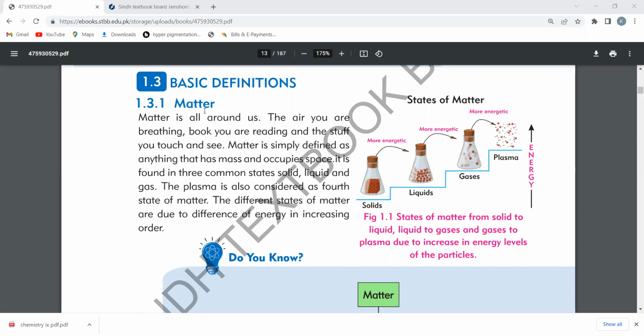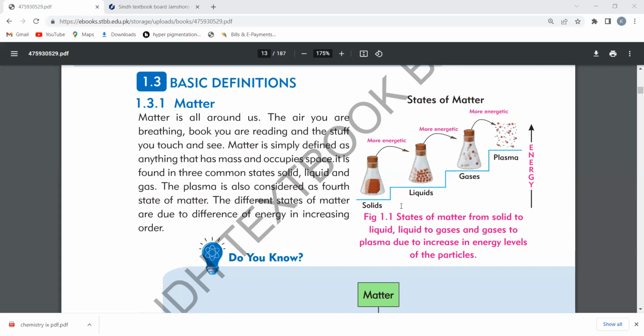So anything around us, like a book, bricks, wood, iron, anything. Even air is also matter, because air also occupies space and has weight. The other thing here, the diagram shows the states of matter. Here there are four states of matter: the first is solid, then liquid, gas, and plasma.